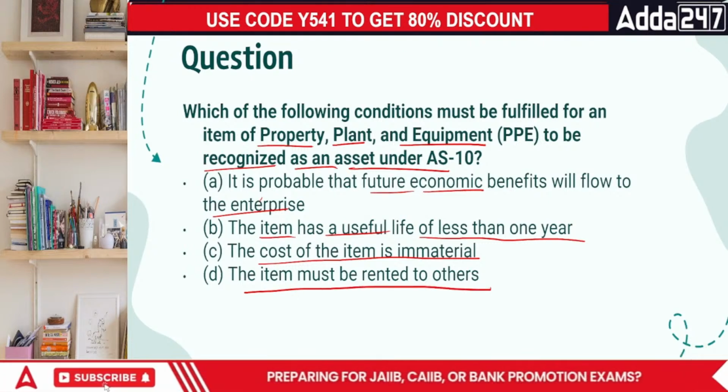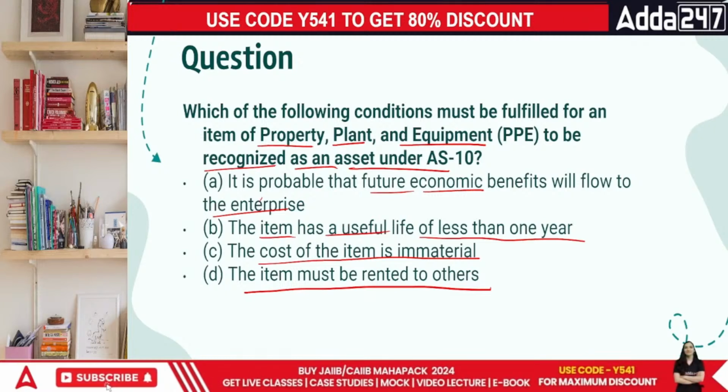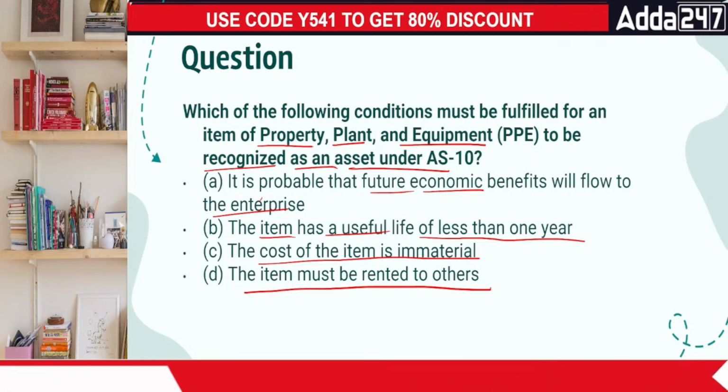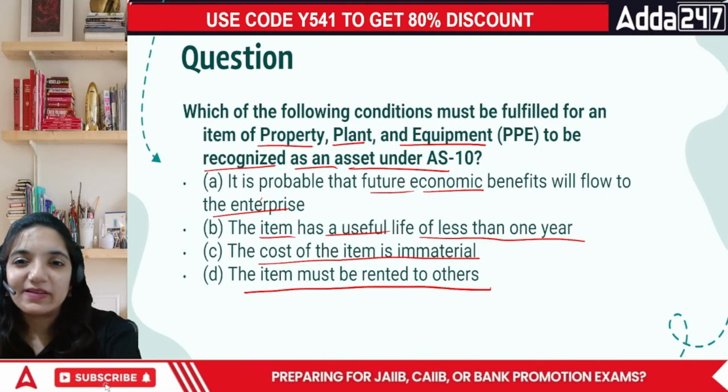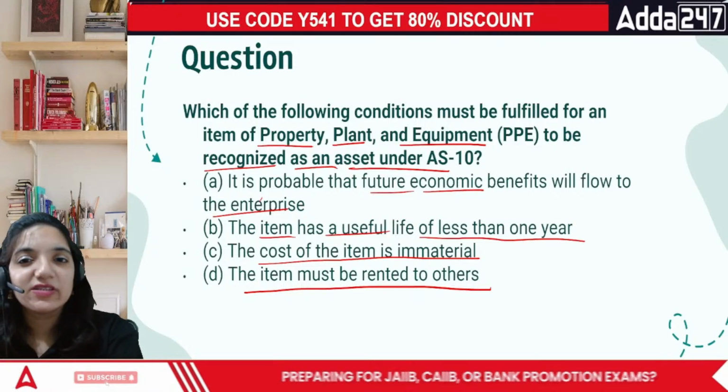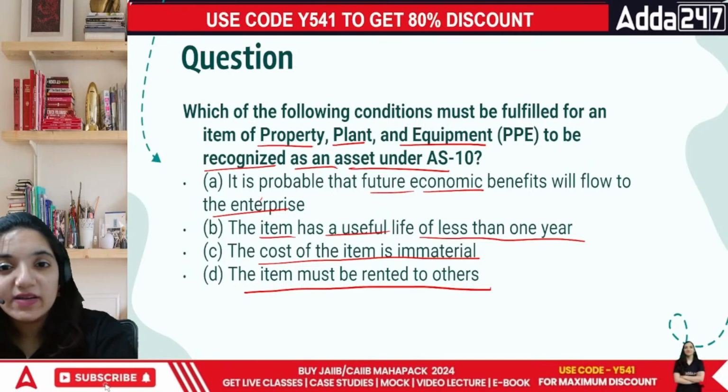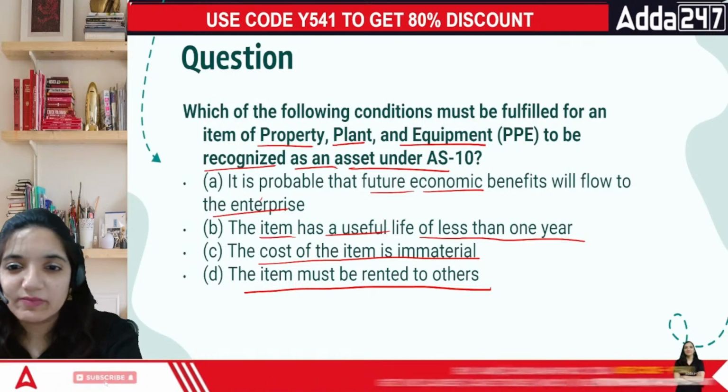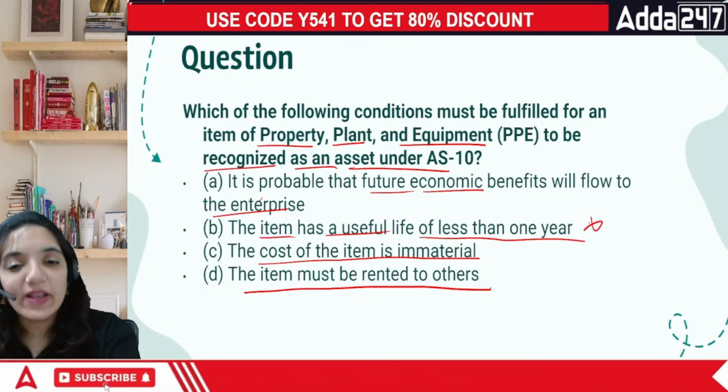Property, plant, and equipment talks about the fixed assets, everyone. So what is going to be the answer according to you? When we talk about the property, plant, and equipment, it talks about the basics there. These are those things which are used in the business for a good number of years. You know? So this is the point. This is something which has a useful life which is way longer.